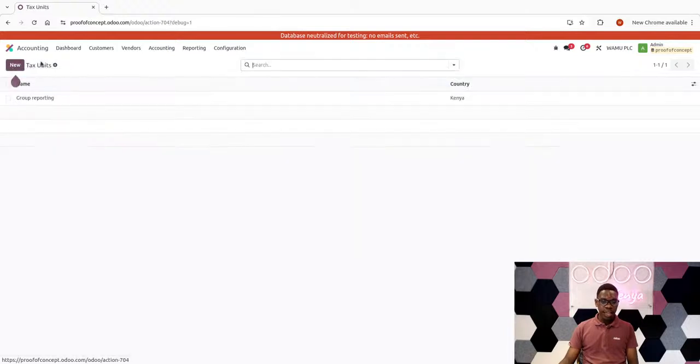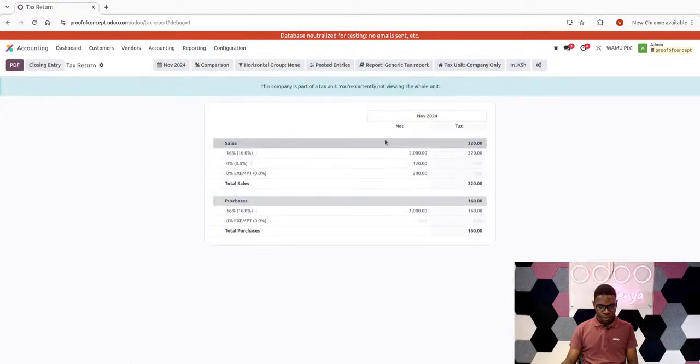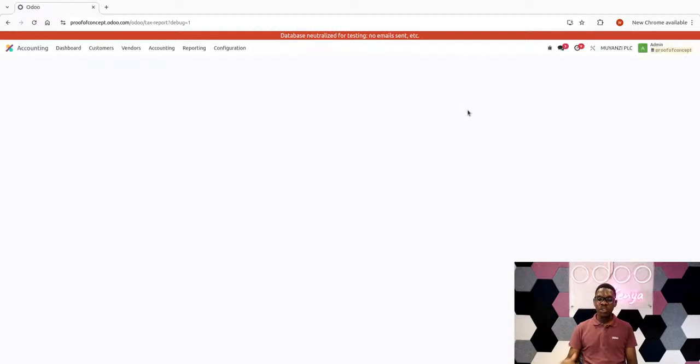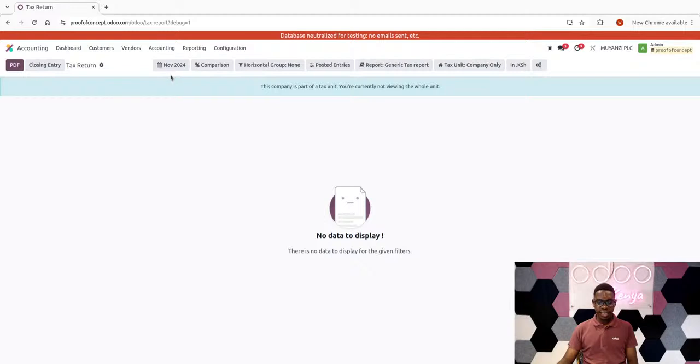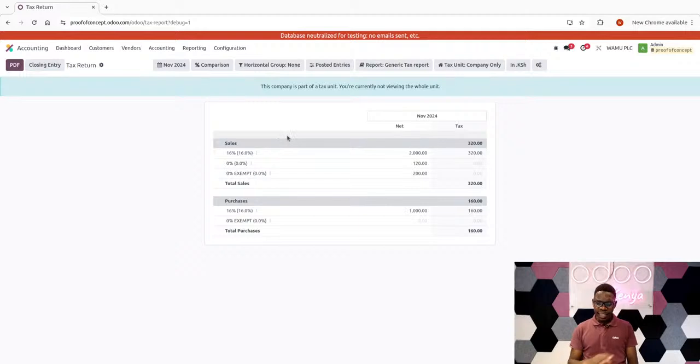So after setting that tax unit like that, when I come to tax return here, when I come here to the tax unit, I'll have the possibility of choosing: do I want to just file for this company alone, or do I want to file for the group? When I file for the group, it will definitely pick the results of other companies. But that's actually the purpose of this webinar. I just picked the one company alone, but it's good enough for you to understand exactly what it really means. So apart from that, I could just cancel that previous company, and just remain with the results of one company there. Then, yeah, just the basic filtering capabilities to assist you to understand better.